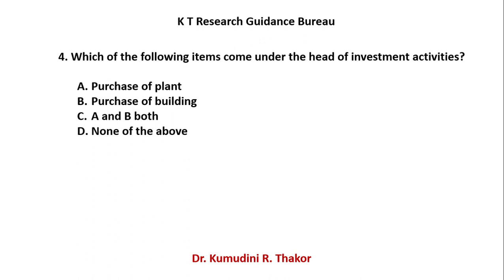You purchase the building and you want to use it. C is A and B both, and D is none of the above. The question is easy. So your right answer is C, A and B both, because you purchased both assets and invested your money in them.